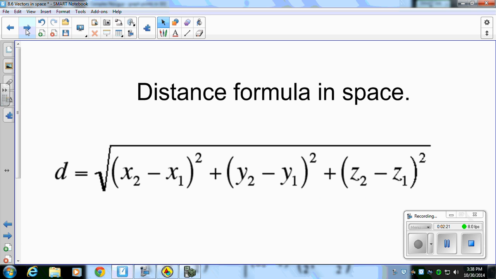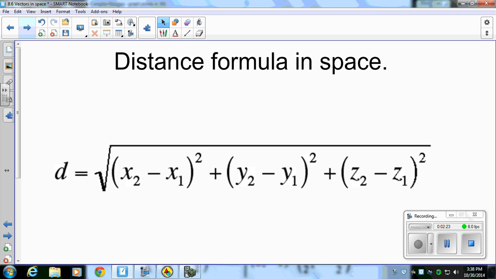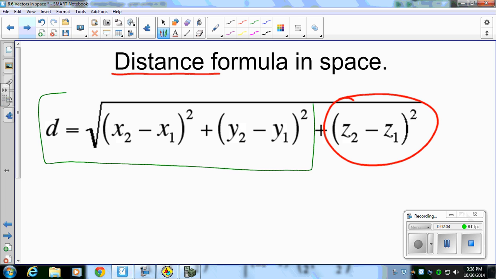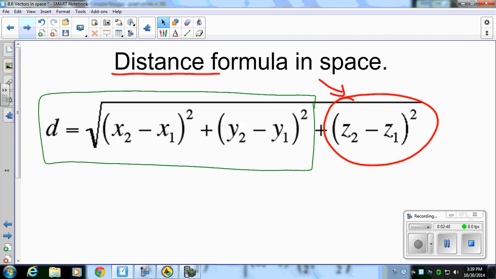The nice thing about these is our formulas are very similar to two-dimensional space. Notice we just have an added parameter of z here. For the distance formula, before we just had this piece dealing with third-dimensional space. We add our z component, and again, it's just the differences of those x's, y's, and z's squared. Sum them up and take the square root, and we can find the distance or the magnitude. So this could also be our magnitude of some vector u being the actual distance.